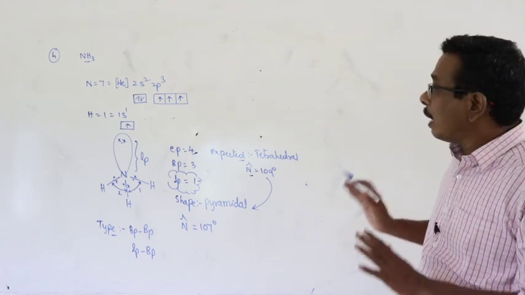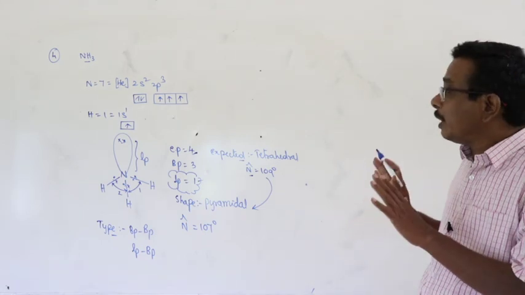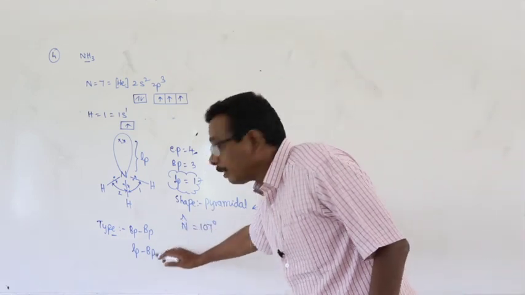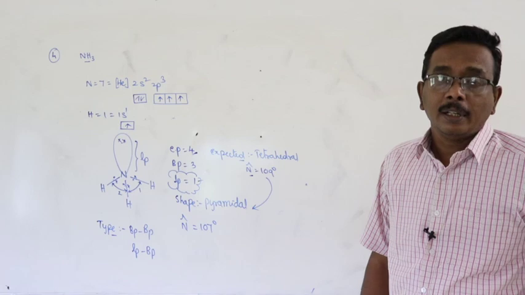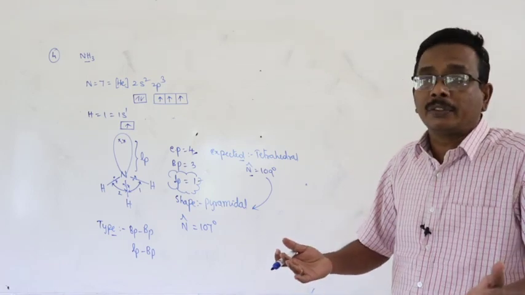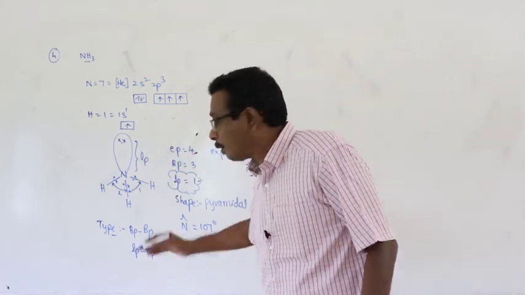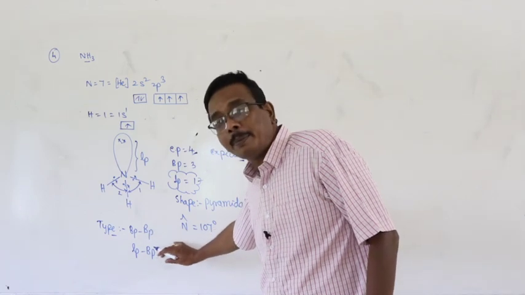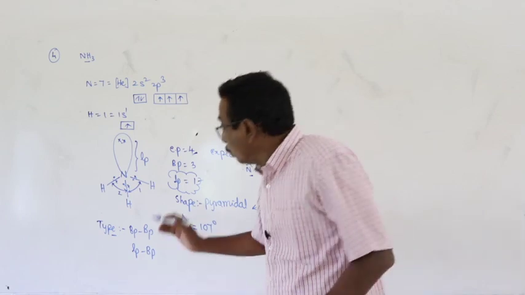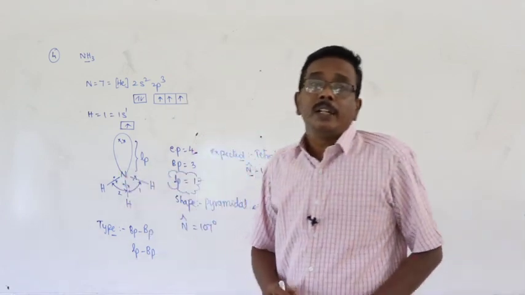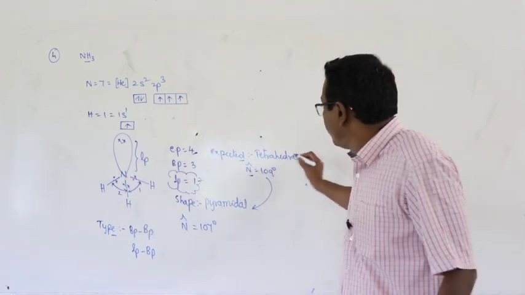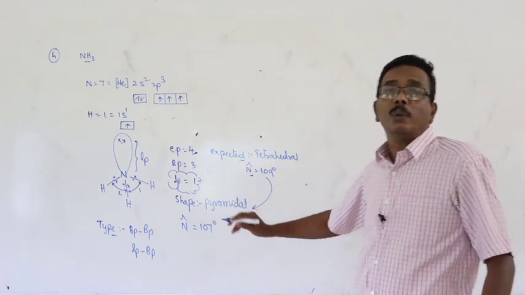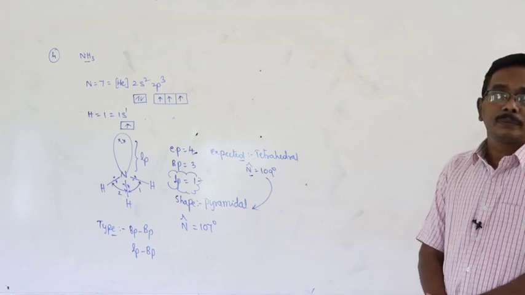Total repulsions that occur in the valence shell of the nitrogen atom of the ammonia molecule are 6: 3 bond pair, bond pair and 3 lone pair, bond pair. But how many types of repulsions occur in the valence shell of the central nitrogen atom? 2 types. What are they? Lone pair, bond pair, and bond pair, bond pair. Due to all these repulsions, the resultant geometry of the molecule is changed to pyramidal and the resultant bond angle is changed to 107 degrees.